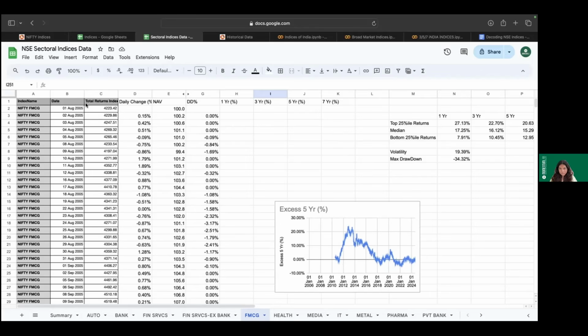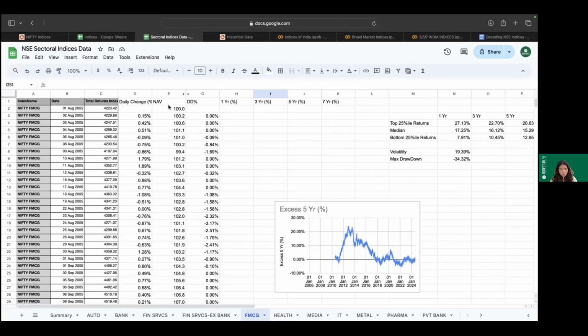So over a period of around 20 years, we have collected the daily data, and we have calculated a daily change percentage, and that will resultantly give us an NAV. Now, we have a lot of data points in terms of the total returns, but if we have to make comparisons across the indices to find out how their performance is, we need some kind of normalization.